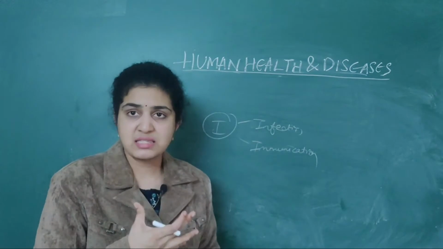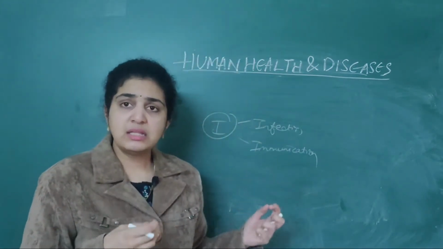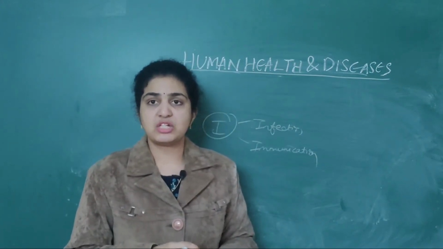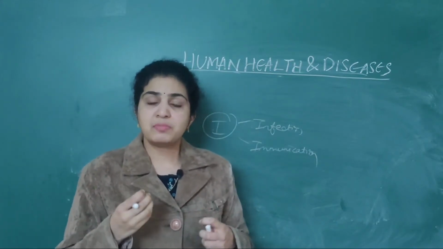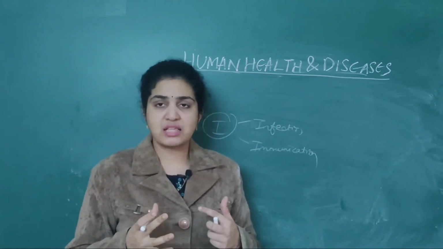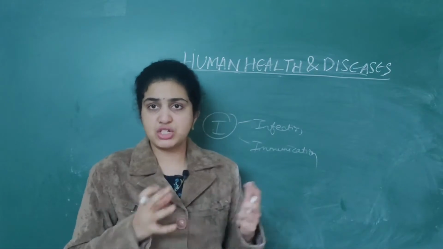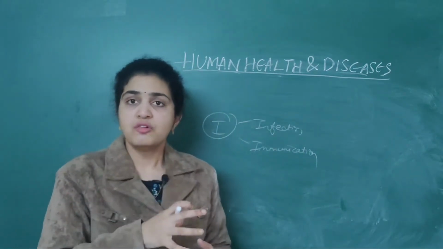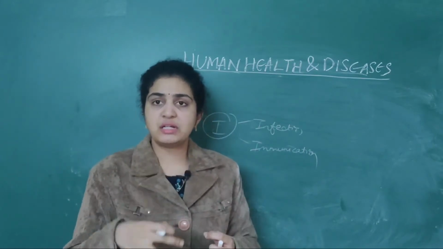When it comes to passive immunity, what does it mean? The antibodies are administered artificially into the patient. Suppose from the mother to the child, the antibodies are transferred. They are transferred directly, during birth also, from the mother to the fetus.